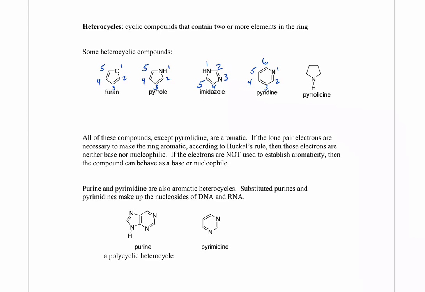We've already seen pyrrolidine. It is not aromatic, but it is used frequently to make enamines. If you go on and take more biology classes or classes in biochemistry, you'll encounter purines and pyrimidines. They are also aromatic heterocycles, and the substituted purines and pyrimidines make up the nucleosides of DNA and RNA. The numbering of those molecules is shown on the structures.